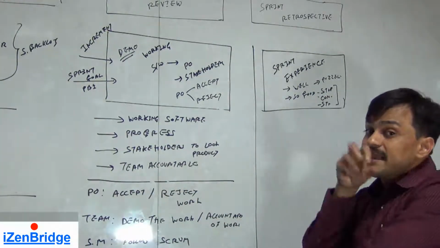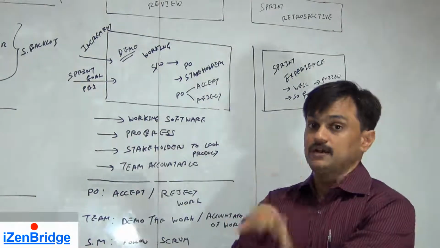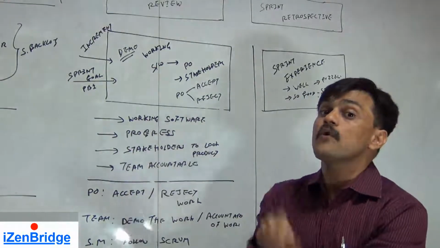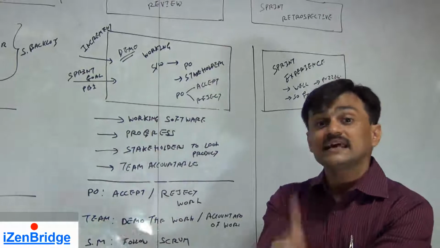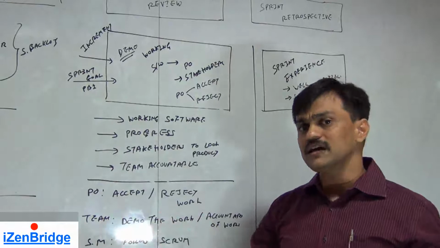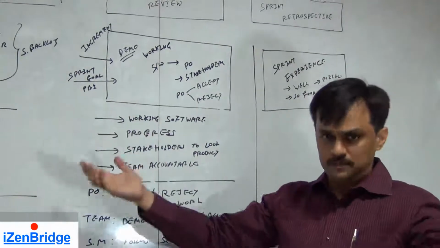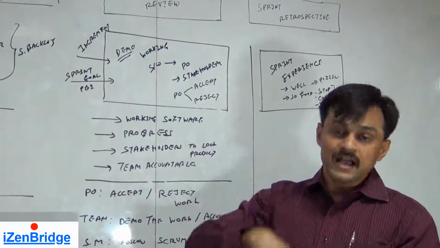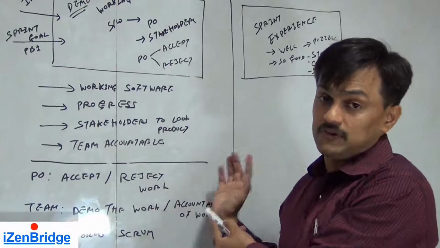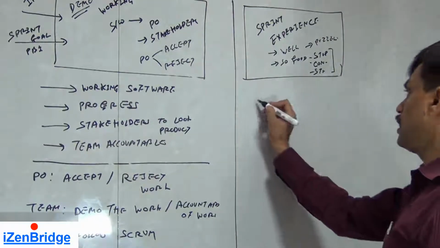Now, since it's an empirical process and adaptation is a very essential element of empirical process, so retrospective meeting is an essential element to do a process audit, to identify corrective and preventive action for our upcoming sprints. We don't have a baseline data, we don't have a baseline velocity, we don't have a baseline amount of work hours we have to work in a given sprint. We just look back to our own experience, and that is why we have a sprint retrospective at the end of every sprint. Goal: improve.